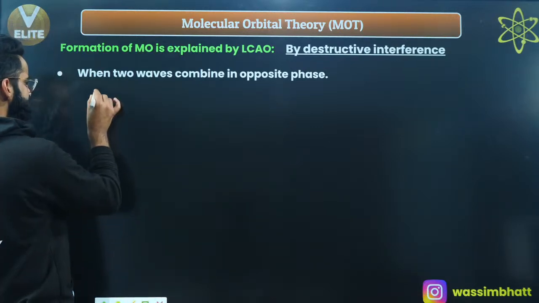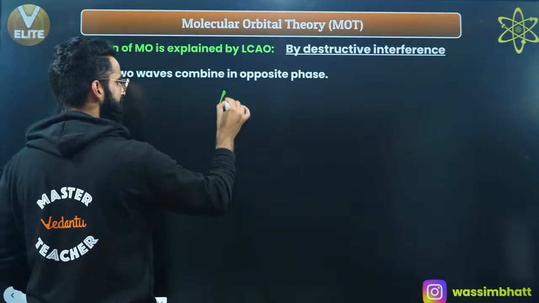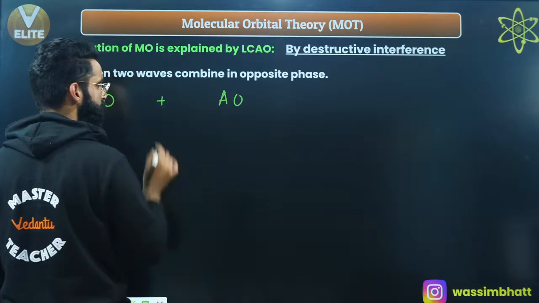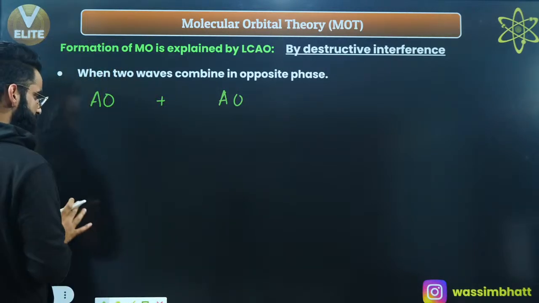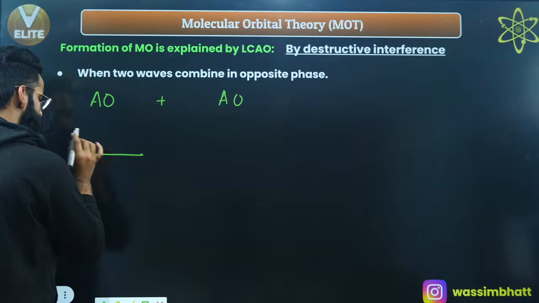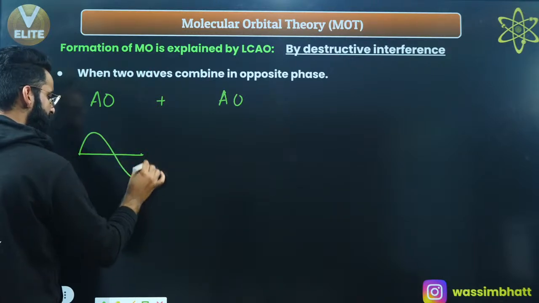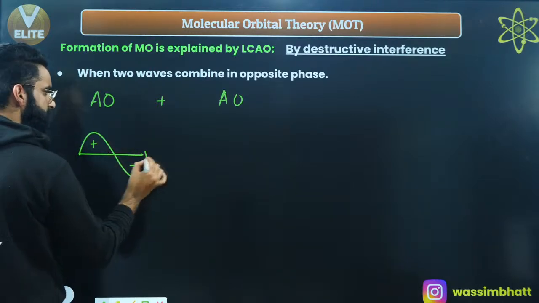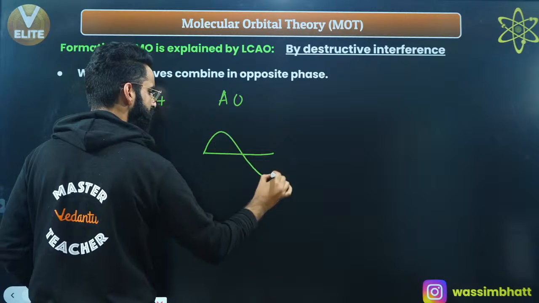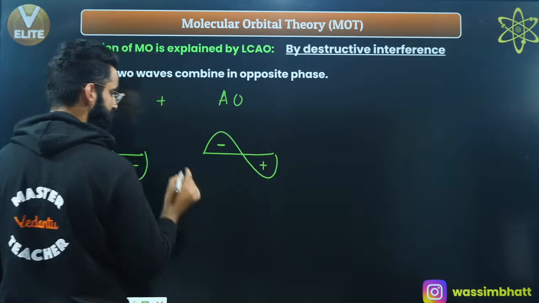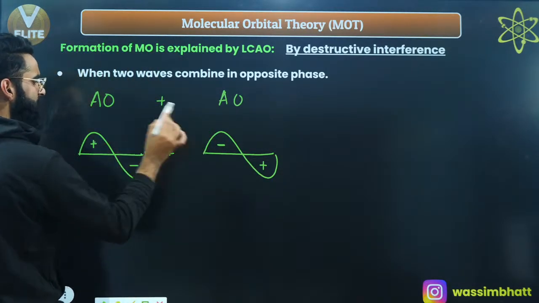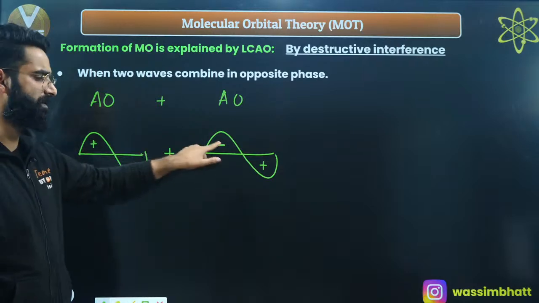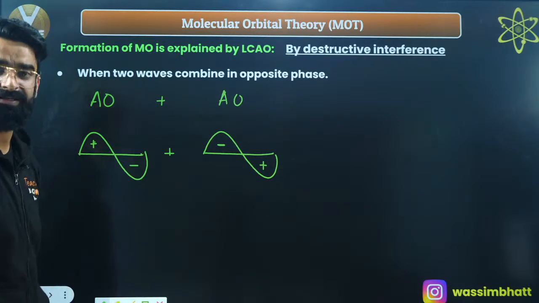See, let's say this atomic orbital of one bonding atom and this atomic orbital of another bonding atom are going to show destructive interference, right? Let's say this is the wave corresponding to this atomic orbital, positive, negative. This is the wave corresponding to this atomic orbital, negative, positive, for example, correct? Are these waves in phase or out of phase? This is positive, this is negative. These are out of phase, right?